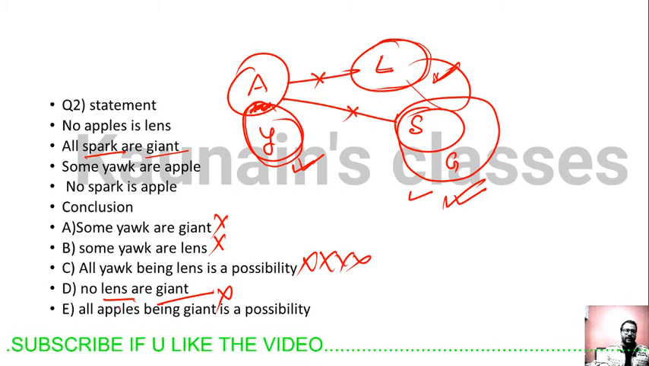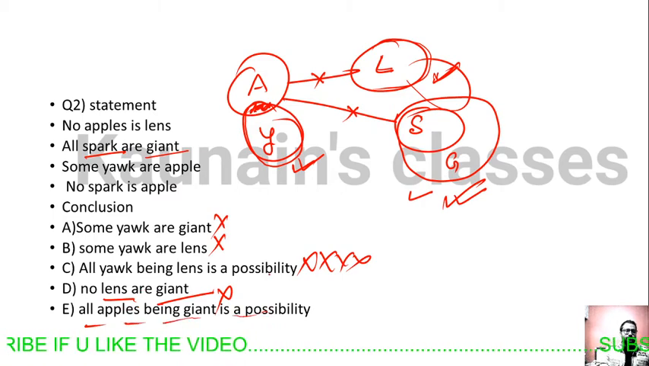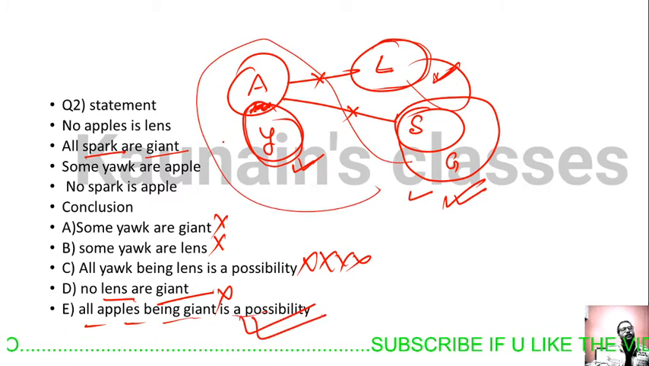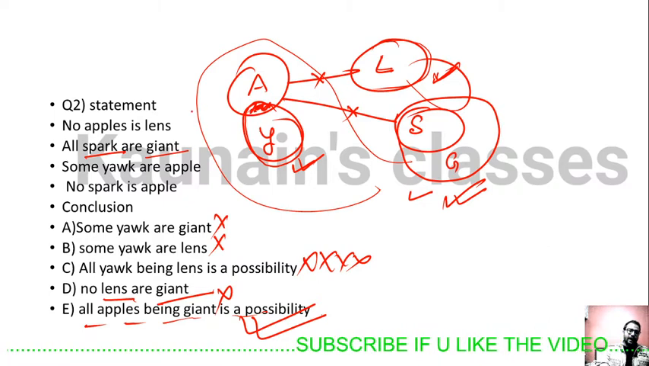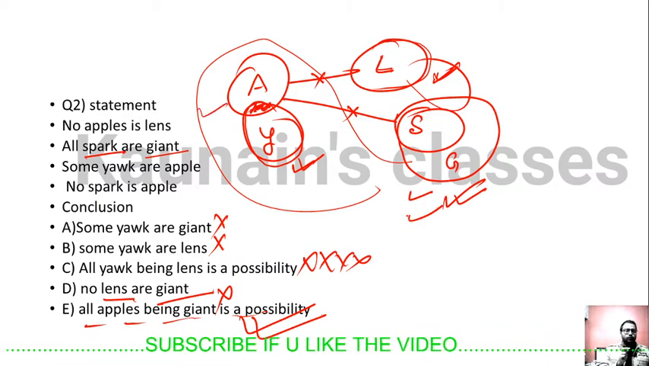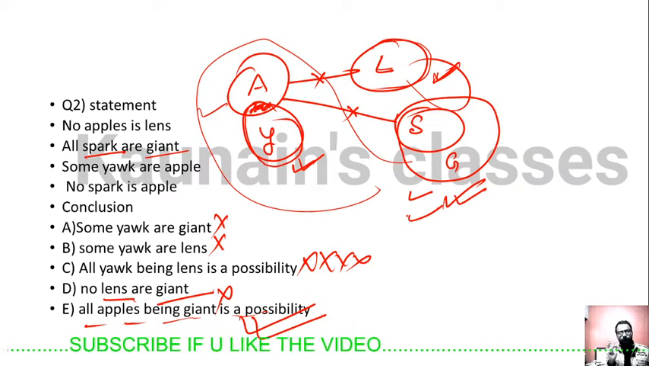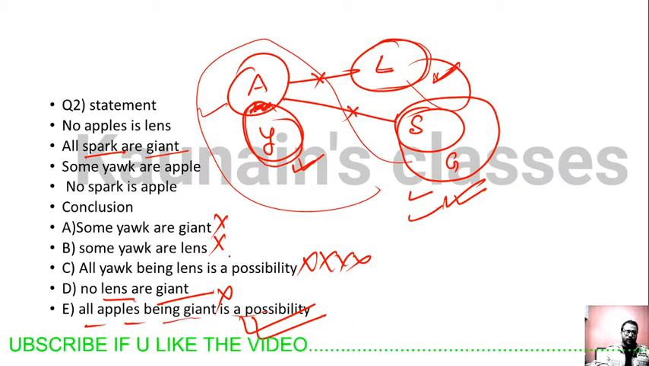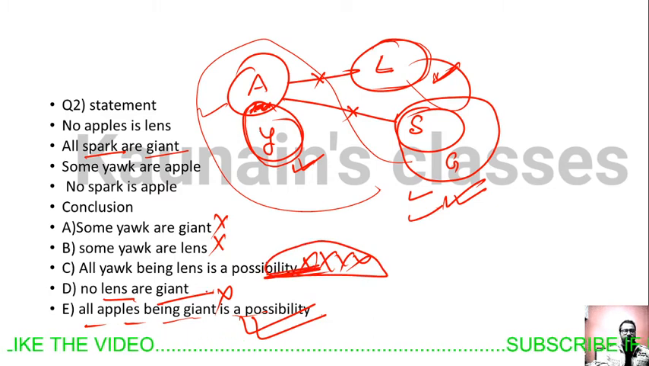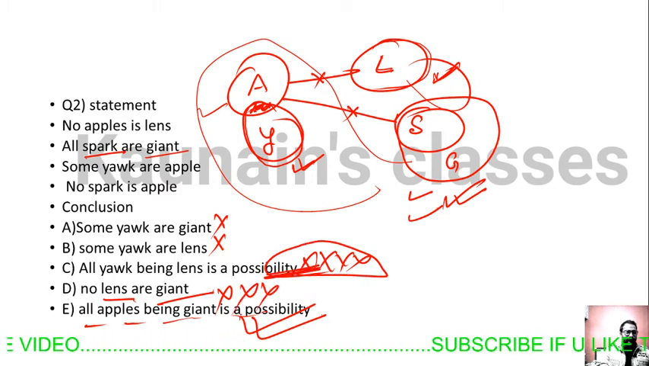No lens is giant. All apples being giant is a possibility. Yes, this is true because we can make the apple circle like this. Or you can say that apples and giant are two independent circles, so the possibility cases between the two will be true. So far our answer is answer number C. D we have checked. D is not a definitely does-not-follow statement because there is a possibility case existing between them.